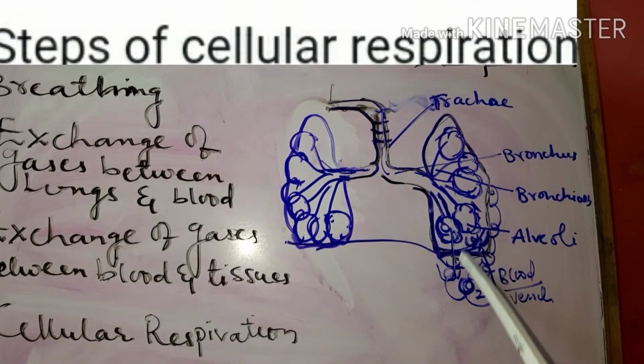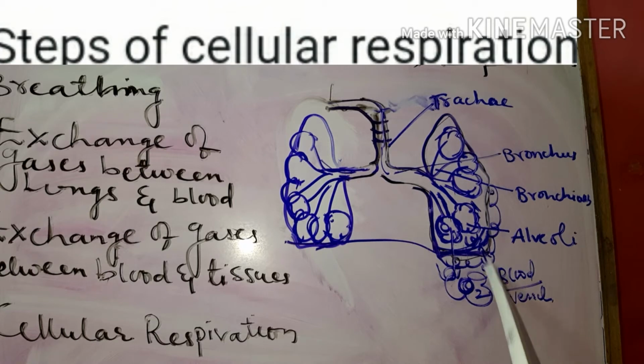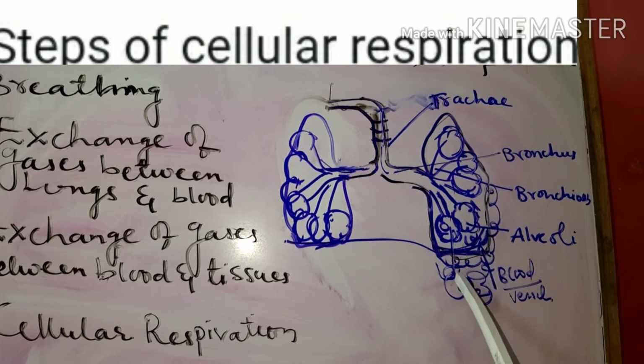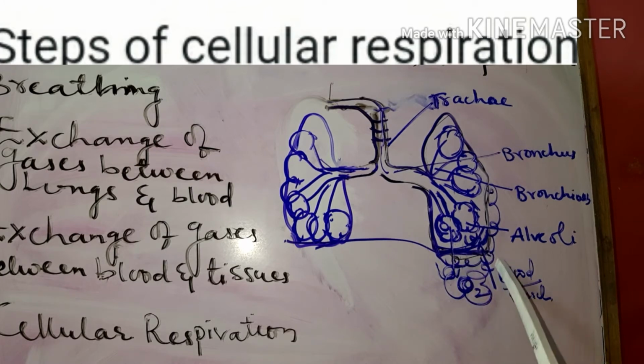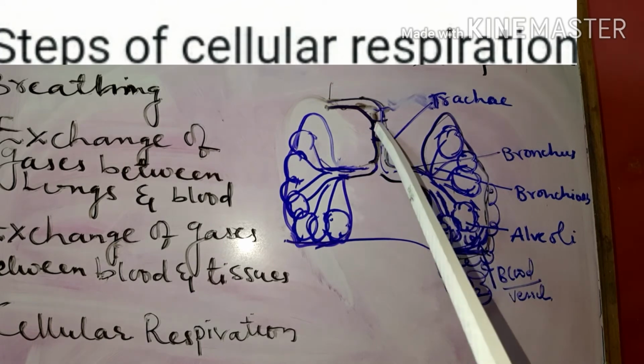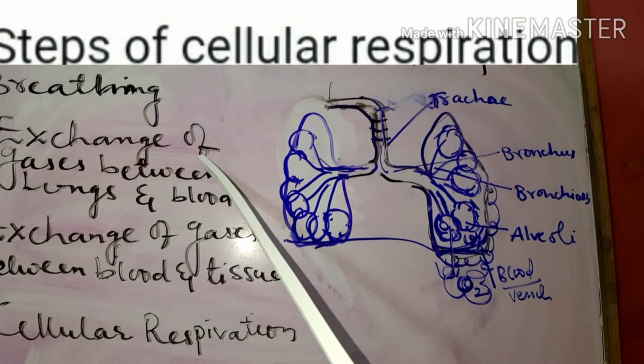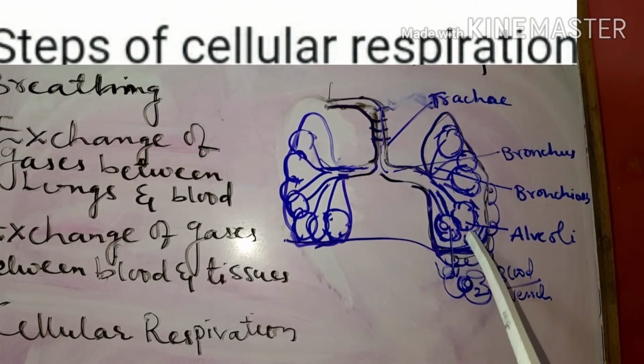So, as the oxygen is diffused into the blood, at the same time the blood keeps carbon dioxide ready, and that carbon dioxide is diffused into the alveoli simultaneously. As the oxygen is diffused from the alveoli into the blood, in the same way the carbon dioxide which is present in the blood is made to move into the alveoli, and it is expelled out through the bronchioles, bronchus, the trachea and the nose. This type of exchange of gases between the lungs and the blood is one step.